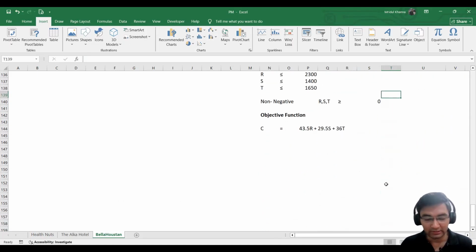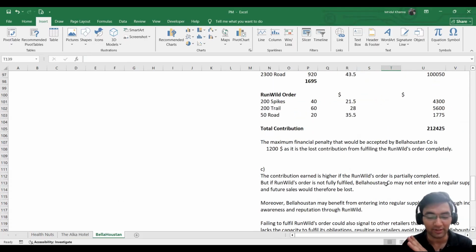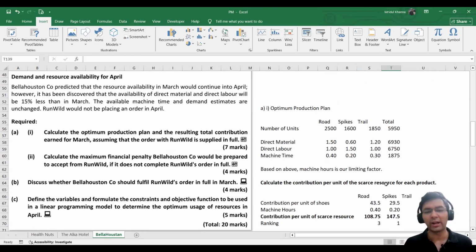And that's it. You need not do anything else. This is what was asked in the question. Don't try to give an additional answer. It's just simply a wastage of time. Always check what is given in the question, what is asked in the question, and only answer that. Anything apart from that would be just a wastage of time, and you would not be earning any additional marks.